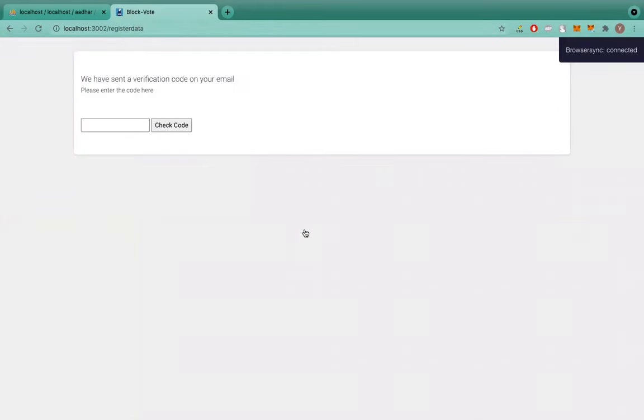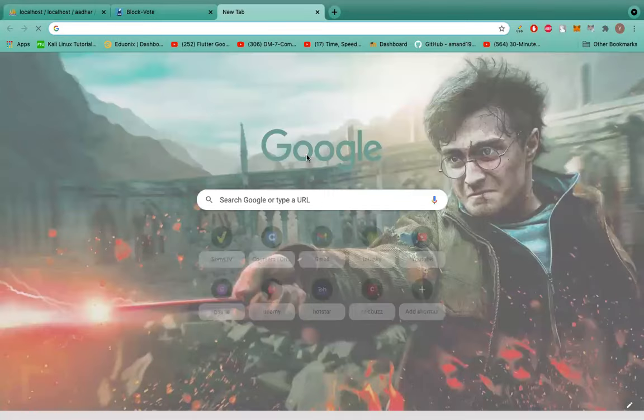Since we have created a dummy Aadhaar database, we have also entered a mail ID. Now, if your Aadhaar is correct and you have not previously registered, you will get an OTP on the mail that is linked with the Aadhaar. So I have entered my mail address. Now I will check whether I have received an OTP or not.